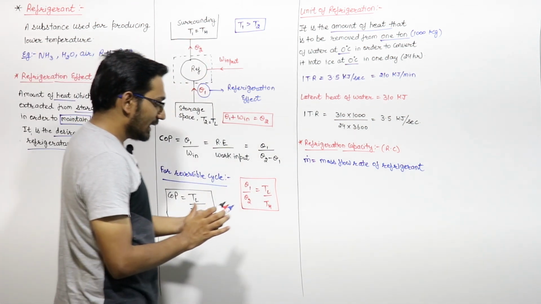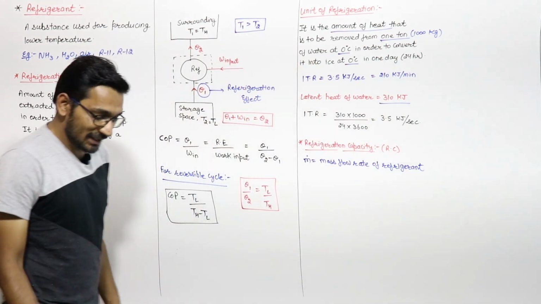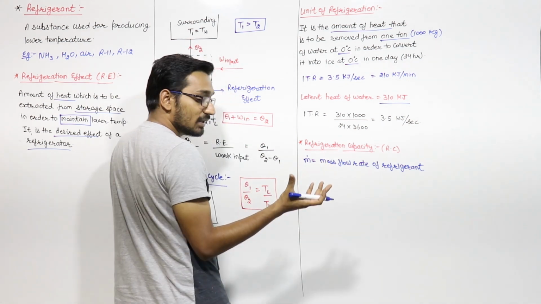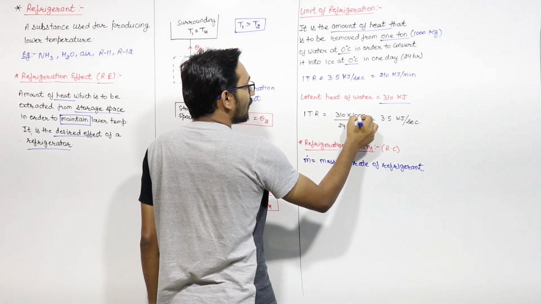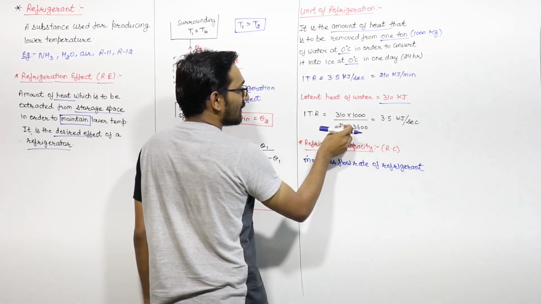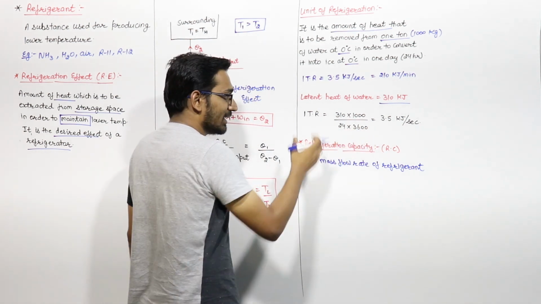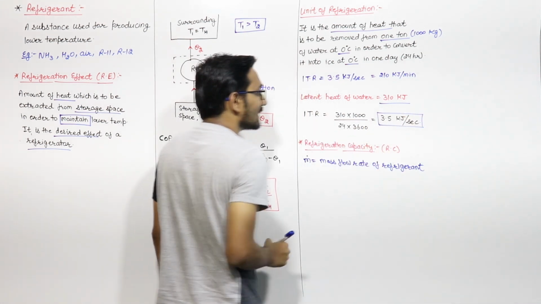So we know that the latent heat of water is 310 kilojoule. This is the latent heat of water. So the heat transfer rate is the latent heat into mass of water, that is 1000 kg, divided by 24 hours. So divided by 24 into 3600 to convert it into seconds, then it will come to 3.5 kilojoule per second.